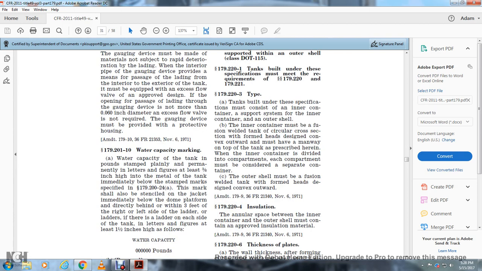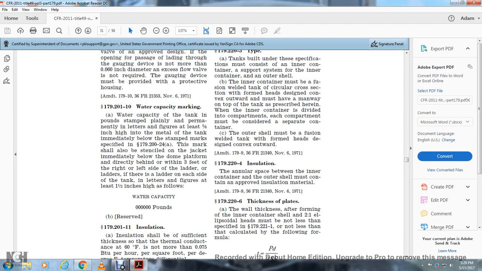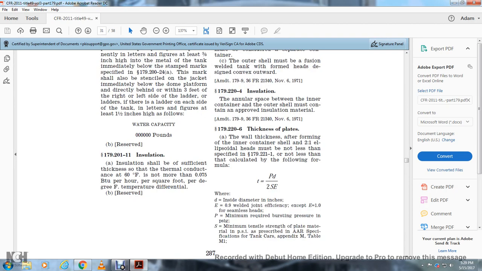179.201 Water capacity marking. The water capacity of the tank, in pounds, must be stenciled plainly and permanently in letters and figures at least 3/8 of an inch high on the metal of the tank immediately below the stamp mark specified in 179.224A. The mark must be repeated on the jacket immediately below the dome platform, directly behind, or within 3 feet of the right or left side of the ladder, or ladders if there is a ladder on each side of the tank, in letters and figures 1 1/2 inches high, as follows: water capacity, and then pounds.